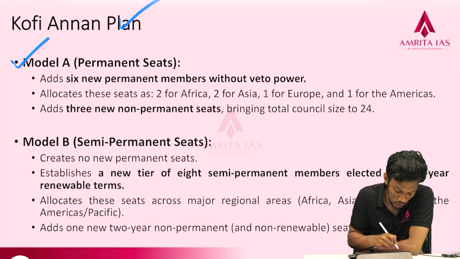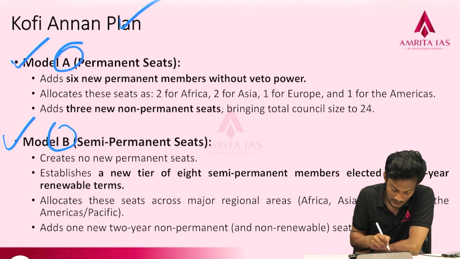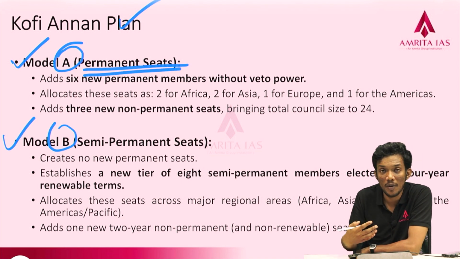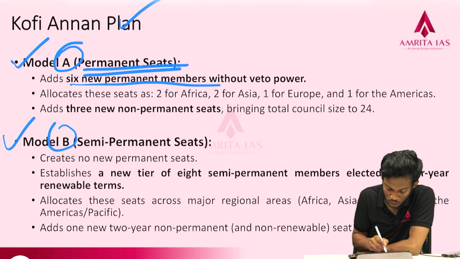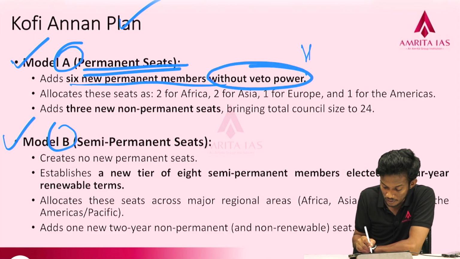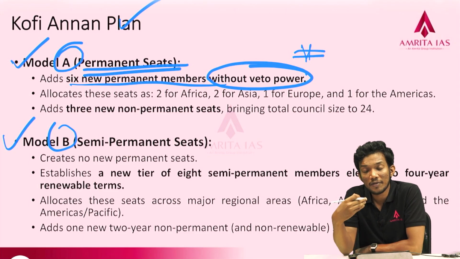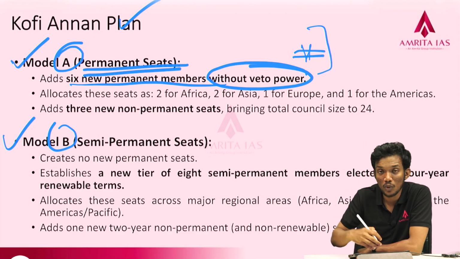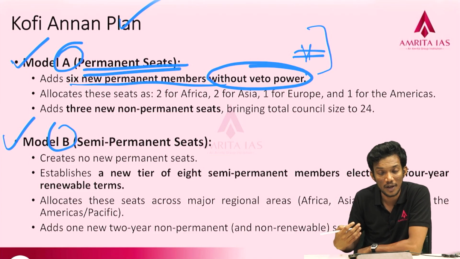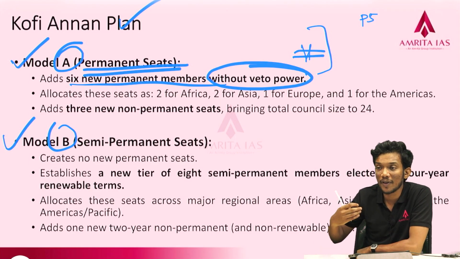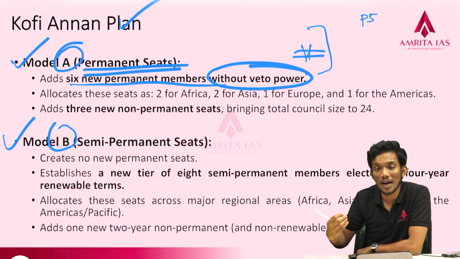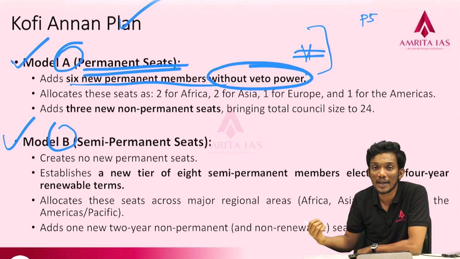Kofi Annan actually suggested 2 models, model A and model B. Model A involves increasing permanent seats: add 6 new permanent members without the veto power. This is very important. If they were to give the veto power to the new members, then any resolution to increase representation in the UNSC would again be vetoed by the P5 countries. The P5 countries would never allow their veto to be diluted.